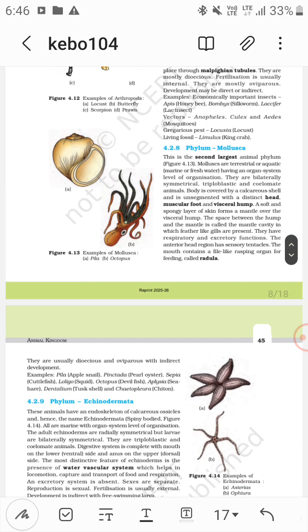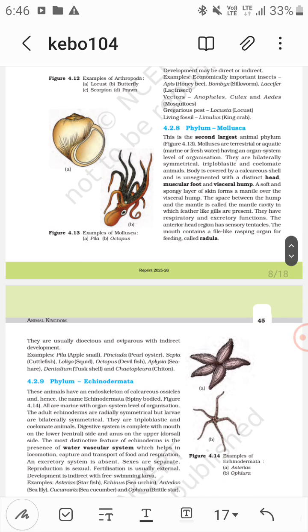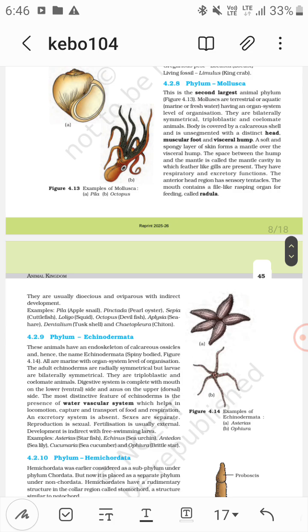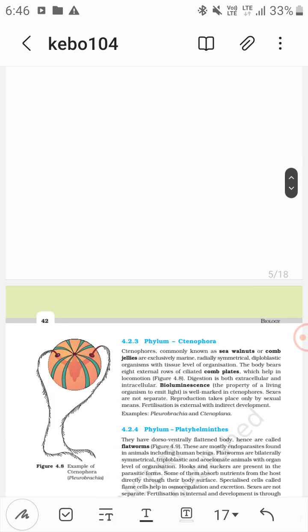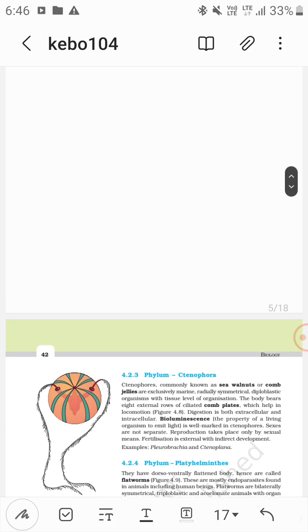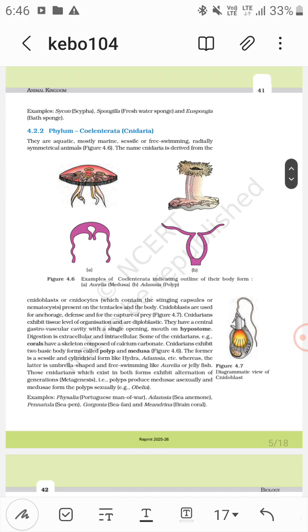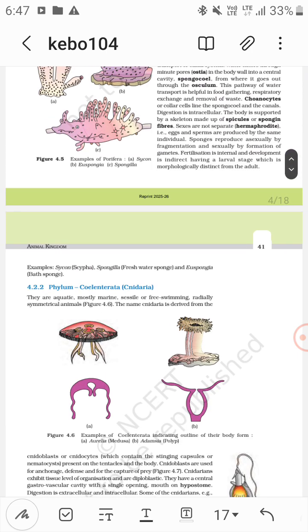And in Mollusca they have a calcareous shell. Okay, and in Coelenterata the skeleton has calcium carbonate. So that's it.